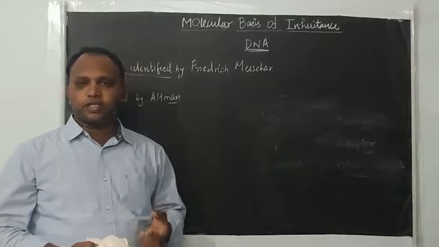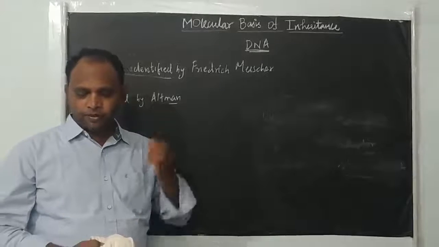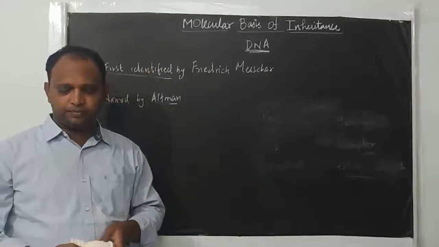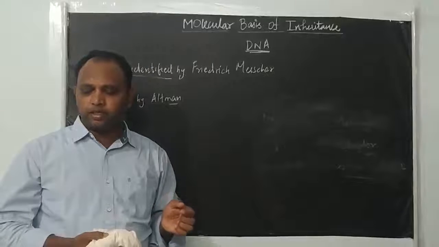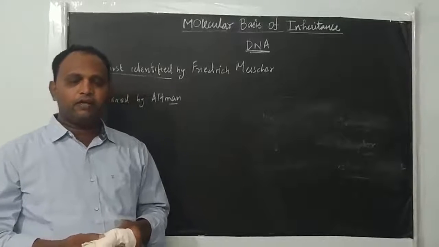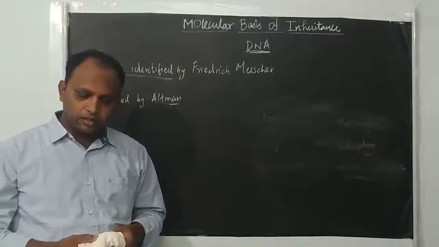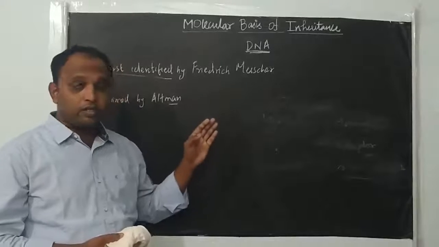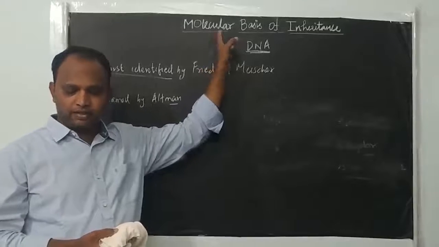And then we are going to discuss the process of making RNA from DNA, which is called transcription. Next we are going to see the process of protein synthesis, which is translation. We are also going to see the genetic code, which determines the sequence of amino acids in protein. And finally we are going to see the elementary basis of gene expression and regulation. So these are the contents we are going to discuss under this chapter, molecular basis of inheritance, right?